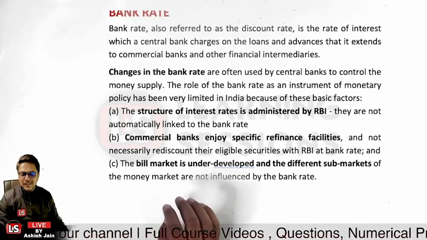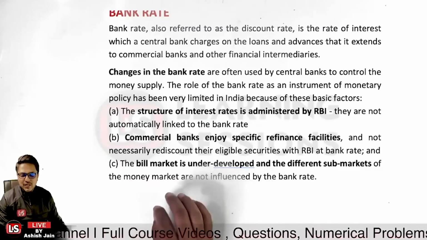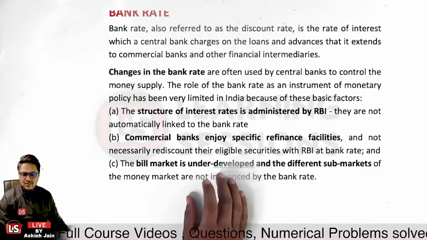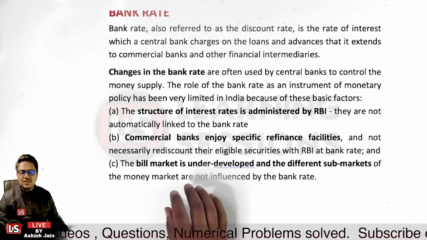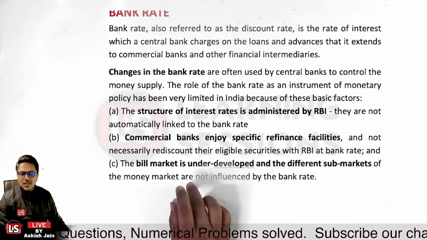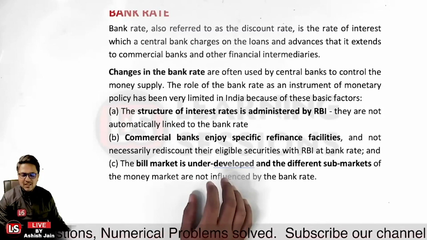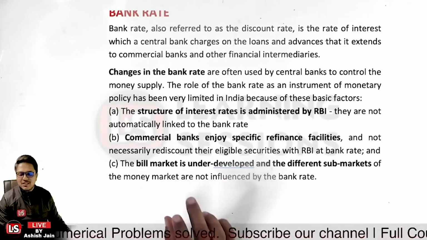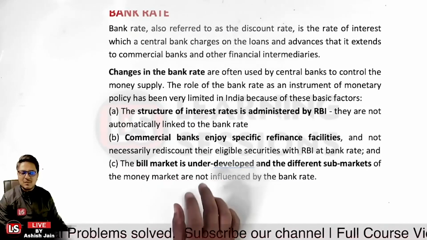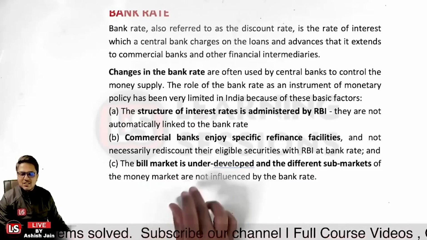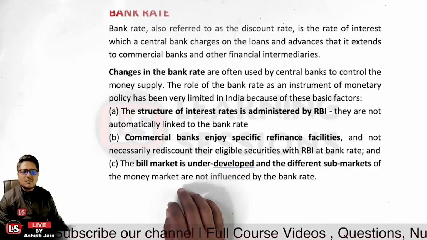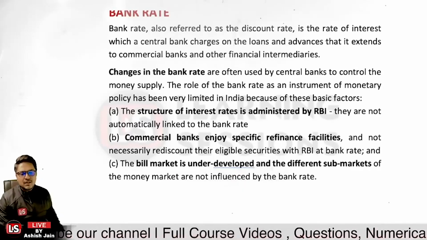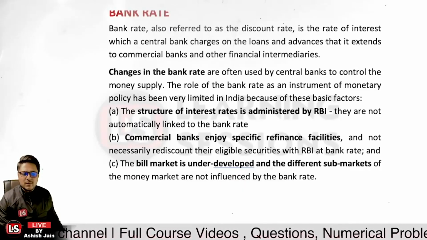I know it is not somewhat related over here, but you all must be knowing that in the case of the book debts, the assignment charge is created, or hypothecation can also be created. Both of these can be created over there. So you must keep in mind that either the assignment charge or the hypothecation charge is created in the case of the book debts. But that market is underdeveloped, that is why it is not used that much.